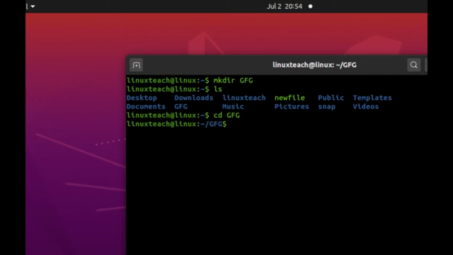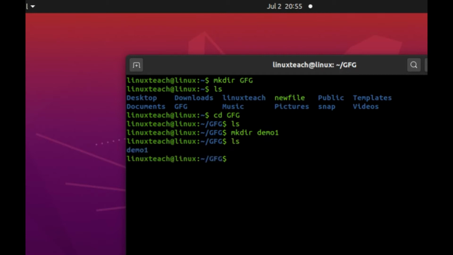Now we are inside the gfg directory, and if we type ls we find nothing because the directory is empty. So now we will create three directories inside it. For the first directory we will use mkdir again, and the name is demo1. Hit enter, check. Yes, it's created.